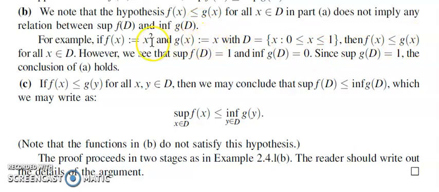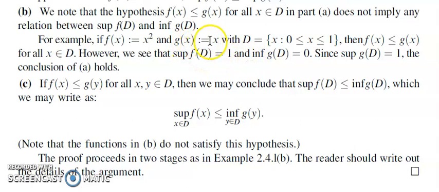Now, the function f of x, defined as x square on closed interval 0, 1, has a range which is also closed interval 0, 1. So f of D should be equal to closed interval 0, 1 and its supremum should be 1.